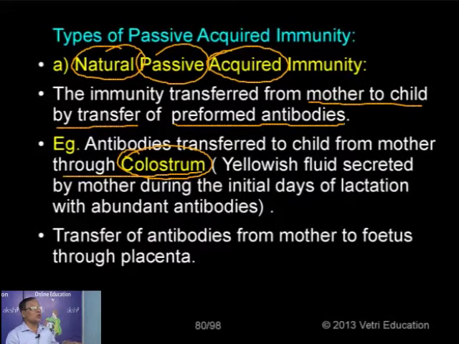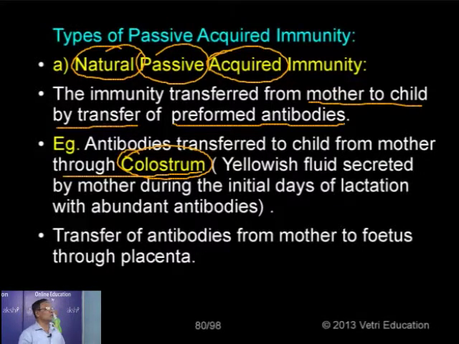So it contains a large number of antibodies. That is why doctors always advise that it is better to feed the young one with breast milk. This is because of imparting immunity, as it contains a large amount of antibodies. So the first formed milk is called colostrum. It is normally not white in color, but yellow. As it contains abundant antibodies, it may be given to the child to develop immunity power. So if a mother is feeding the young one for nearly 6 months, that young one has more resistant power than anybody else.